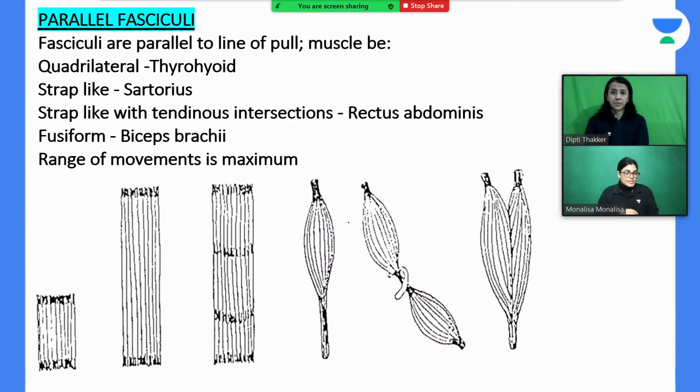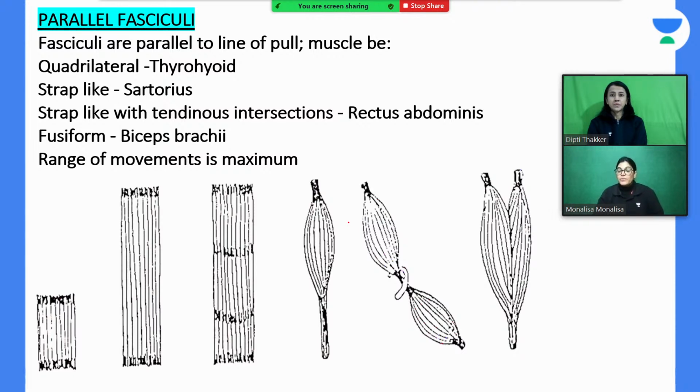See here I have shown you the parallel fasciculi. This is a schematic diagram representing how the muscle fibers are arranged. Fasciculi, or muscle bundles, which are parallel to the line of pull, are called parallel fasciculi. The various arrangements of parallel fasciculi can be quadrilateral. So what is the example of a quadrilateral muscle fiber arrangement?